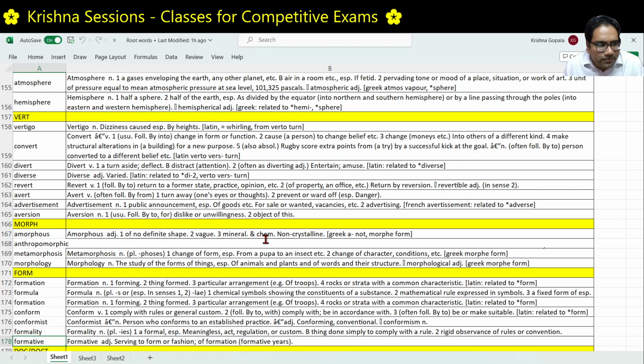So, what is formative? Formative is having an important and lasting influence on the development of something or of somebody's character. This is taking the same root, which is form, which is from Latin, right? That is formative.